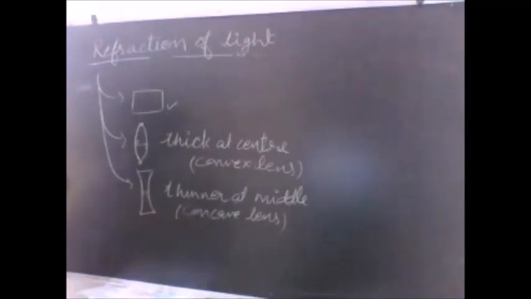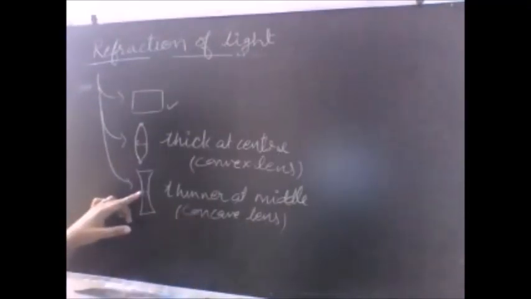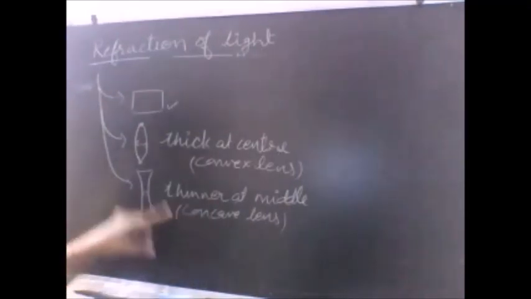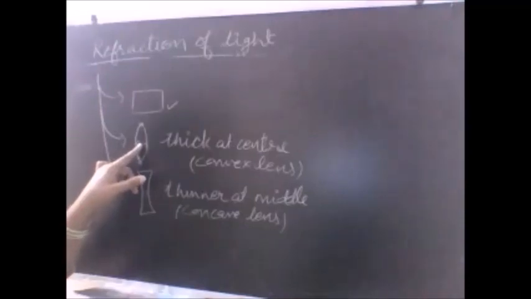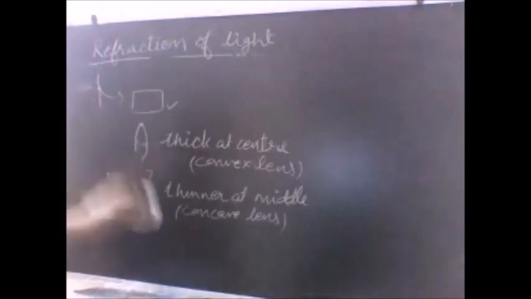So a lens thin at the center, thin at the middle is a concave lens. A lens which is thick at the middle is known as a convex lens. Let us identify a few more cases and explore which of the lenses is convex and which of the lenses is a concave lens.